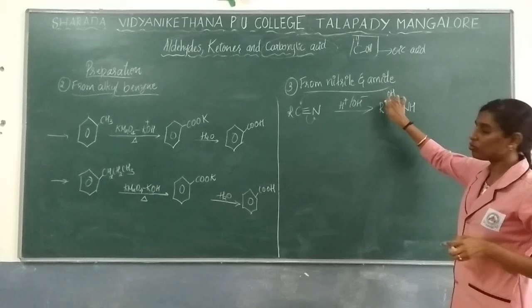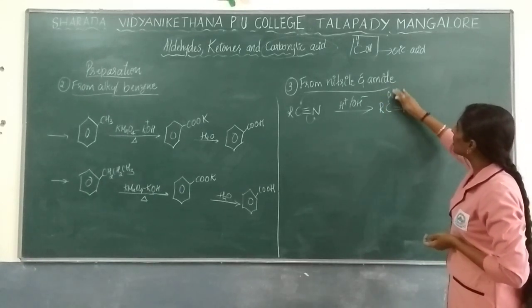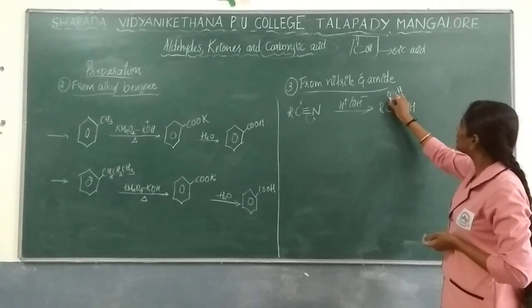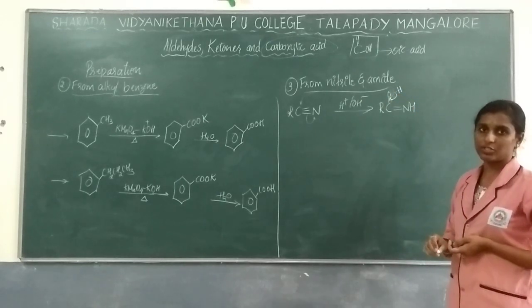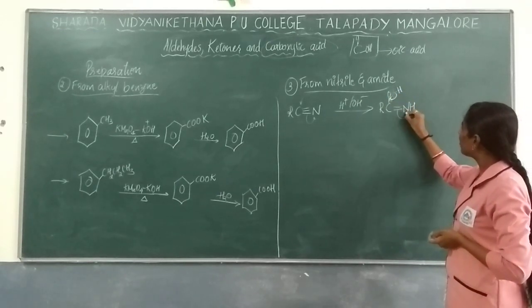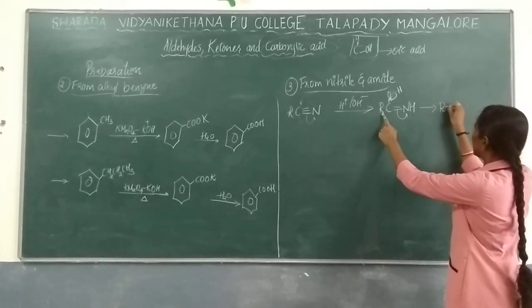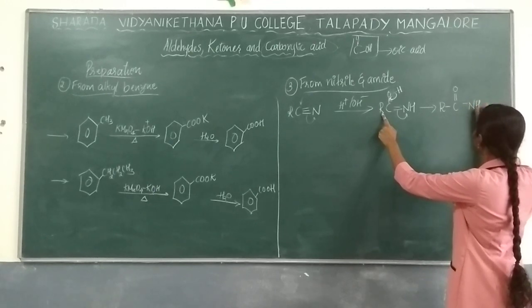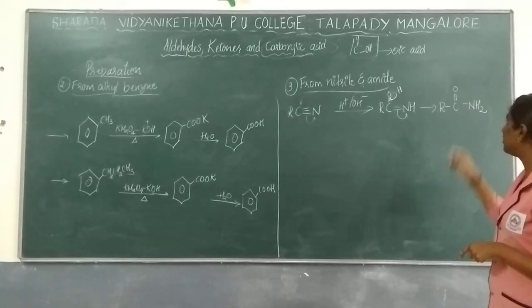One bond is with OH as well as R. You want the carboxylic acid group, so remove this bond and give it to oxygen, and again from here the bond will go like this. So you can write the product as R-C double bond O with single bond NH2. This is nothing but amide formation.